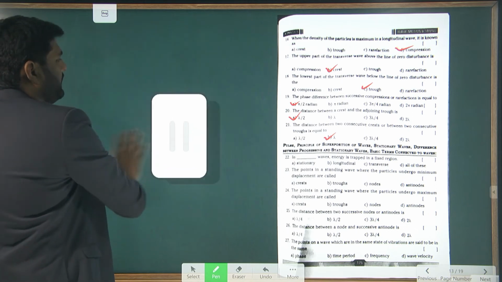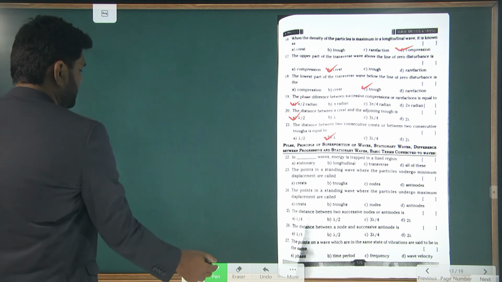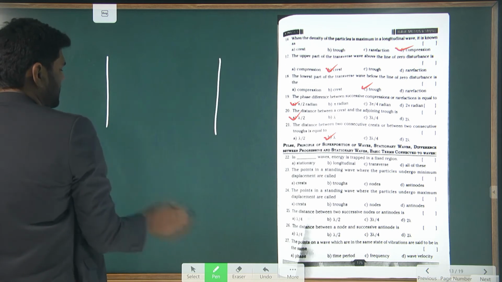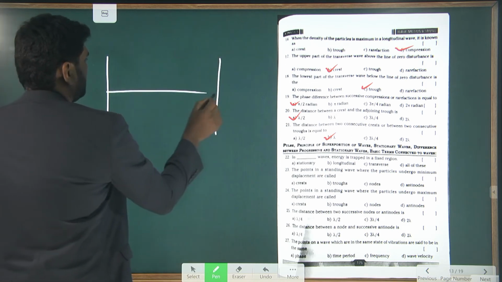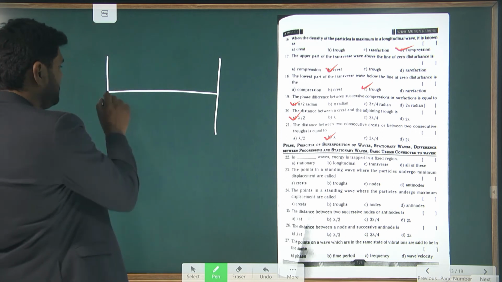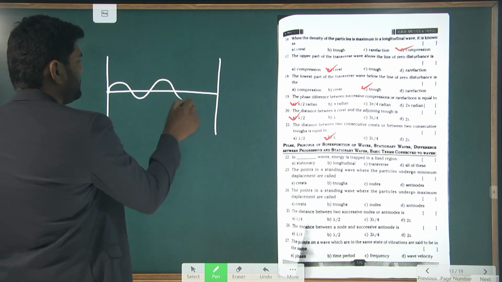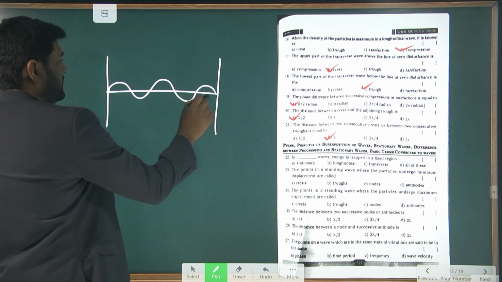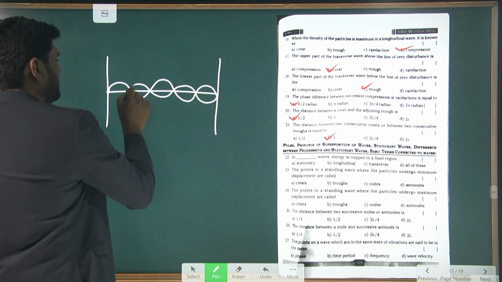Next, question 22: In dash waves, energy is trapped in a fixed region. Observe that this is a string. The string is set up in vibration. When vibration sets up, this is the way the wave is produced, but because of the rigid supports, it reflects back.